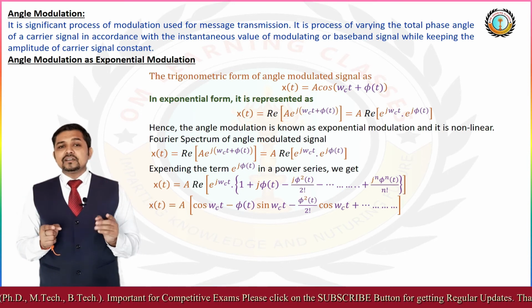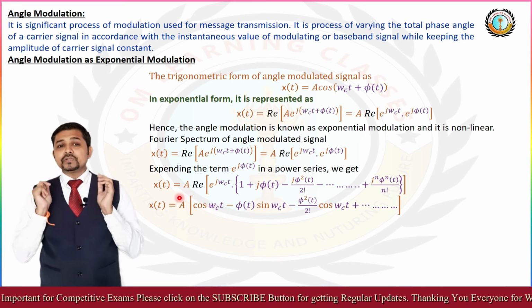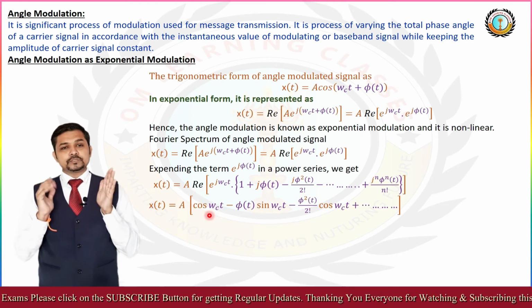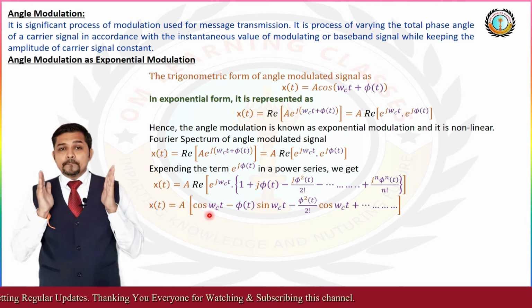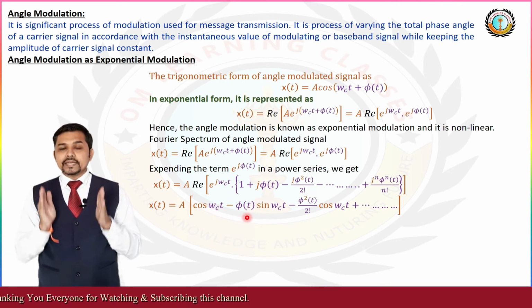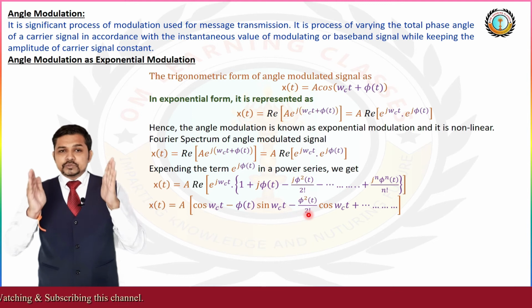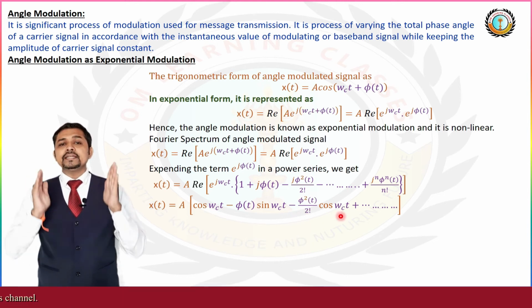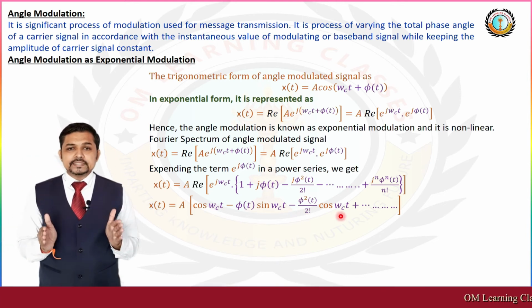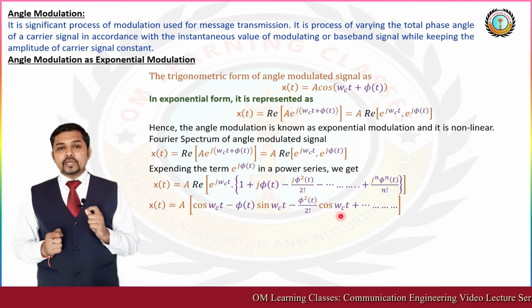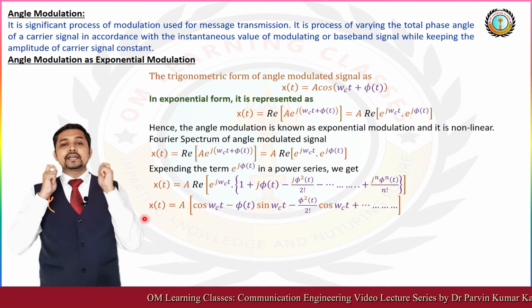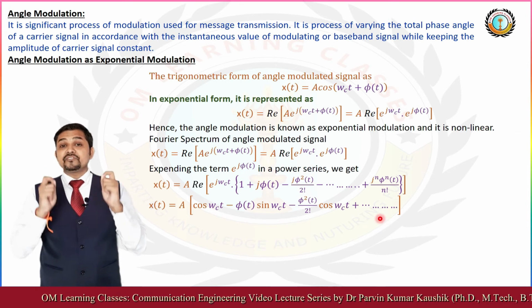Now further we compute this and we get the final expression: a, bracket start, cos omega ct minus phi t sin omega ct minus phi square t by 2 factorial into cos omega ct, and so on. And this is a very important equation when you go for the angle modulation basic fundamentals.